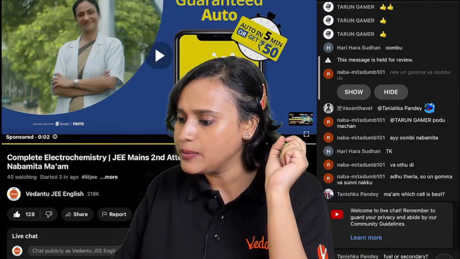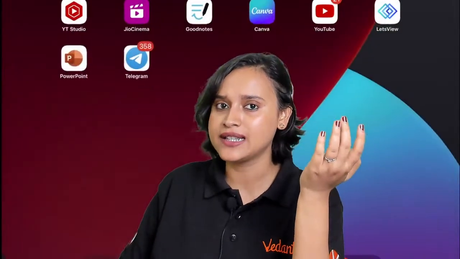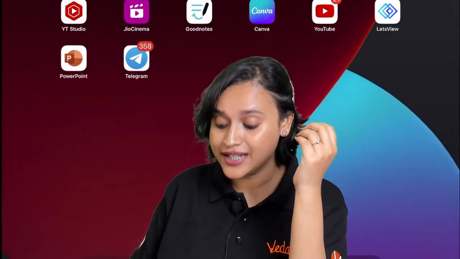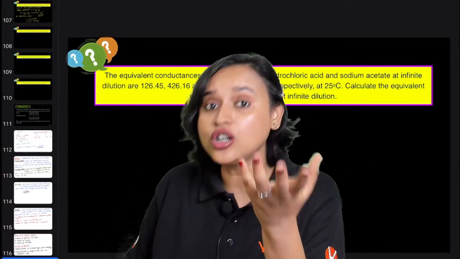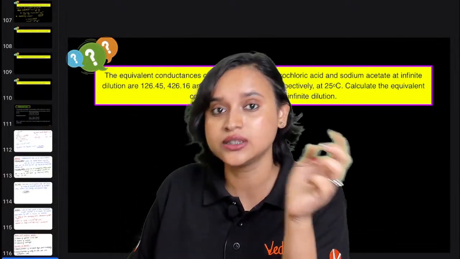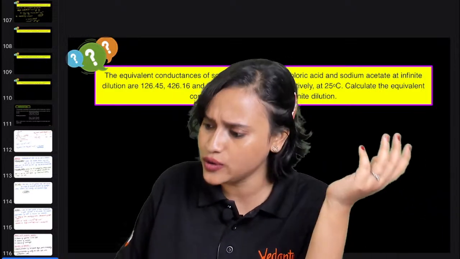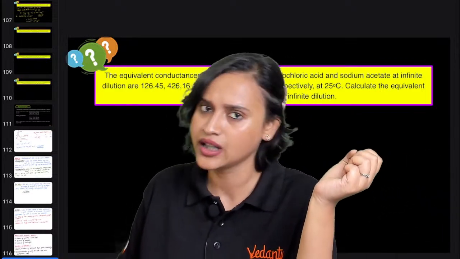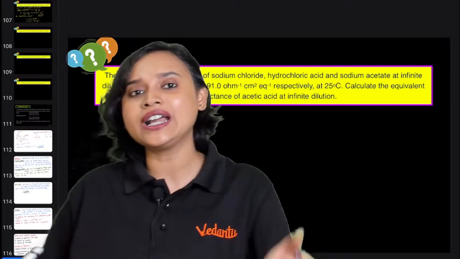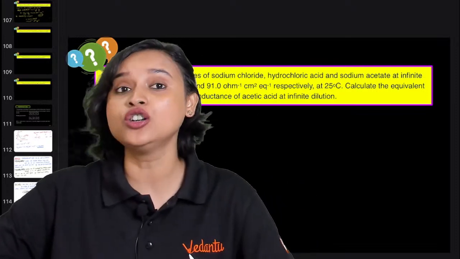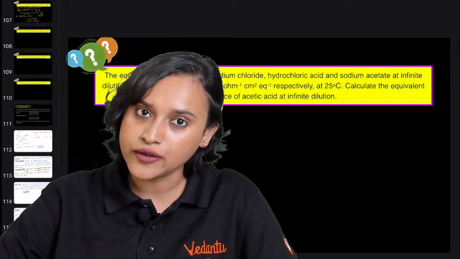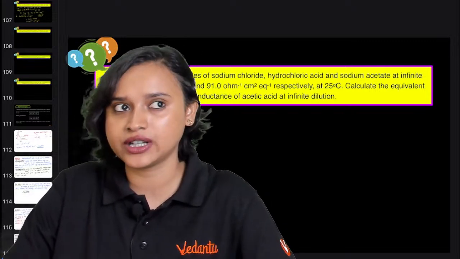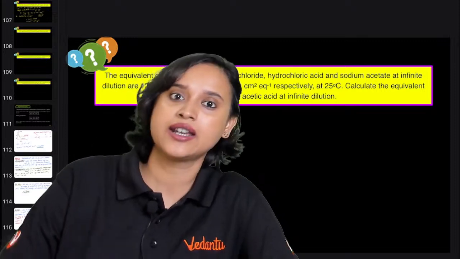Which cell is the best? You can't say which cell is the best. Fuel cells are utilized when you require a lot of energy. Otherwise, normally we use secondary cells a lot. It depends on what kind of work you want. If you want a lot of energy, then you will probably have to go for a fuel cell. If you do not require so much energy, then secondary cells, like in our houses, are used.